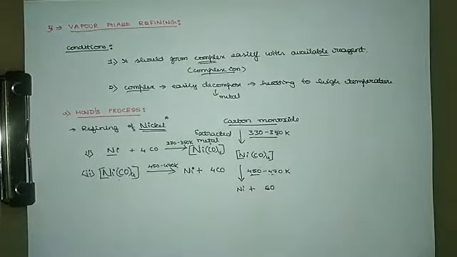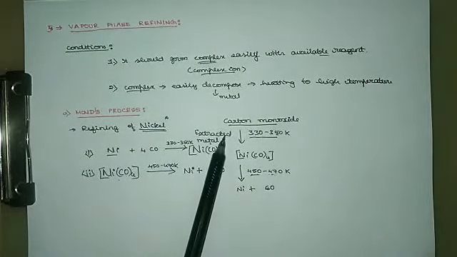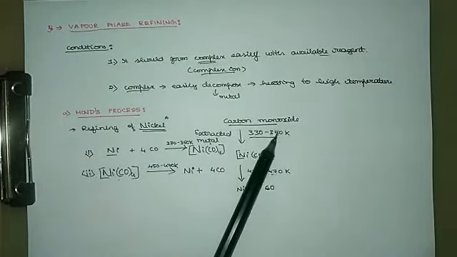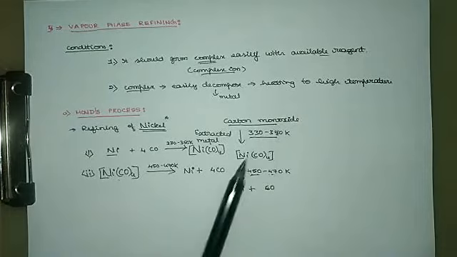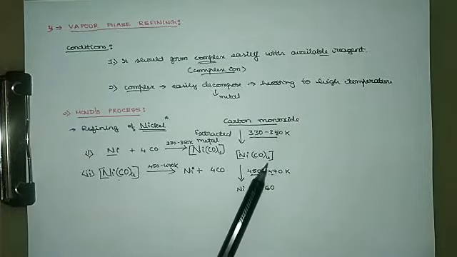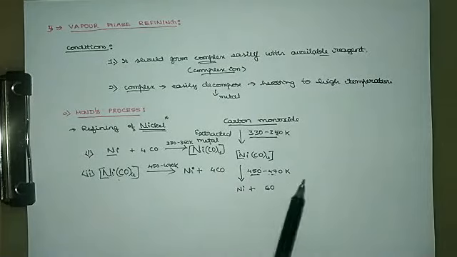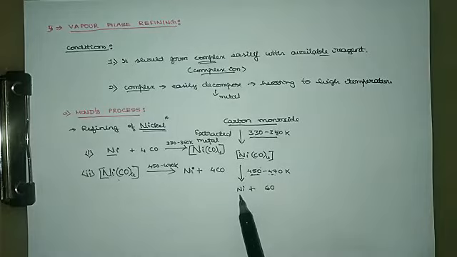So this is how the Mond process is used for refining of nickel. The extracted metal containing nickel is treated with carbon monoxide gas at a temperature of 330 to 350 Kelvin. It forms the complex nickel tetracarbonyl, which upon being heated to a higher temperature, 450 to 470 Kelvin, gives the decomposed products: the metal and the reagent used.